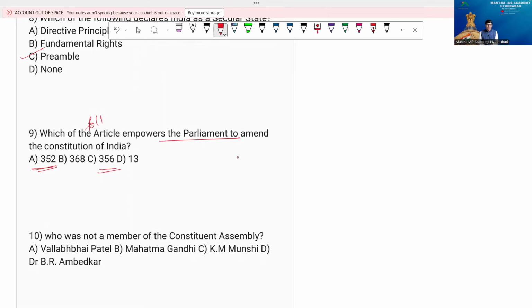So what can you say? Article 13 is not of that one. It is judicial review, right? So the option is Article 368. That's the elimination process. Even if you know only some points, you can definitely eliminate in this fashion also.